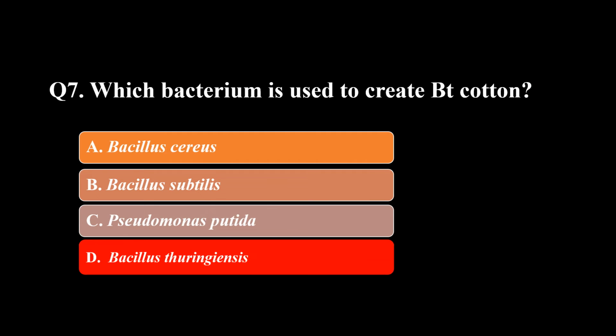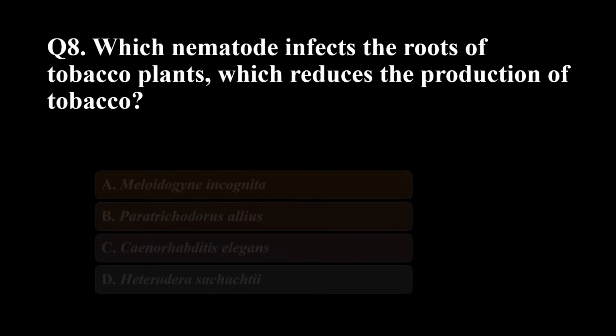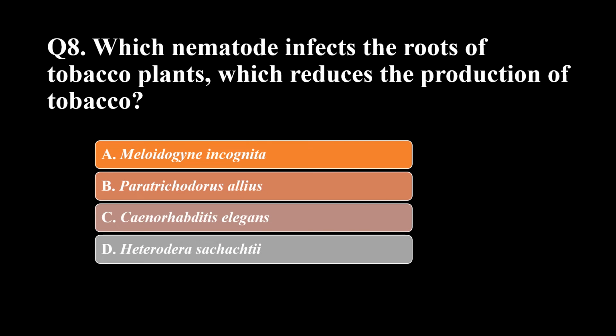So the question is, which nematode infects the roots of tobacco plants, which reduces the production of tobacco? So these are the options: Meloidogyne incognita, Paratrichodorus allius, Caenorhabditis elegans, Heterodera schachtii.